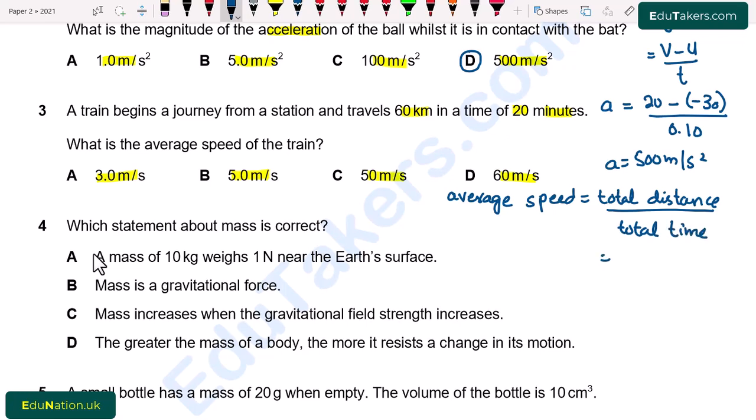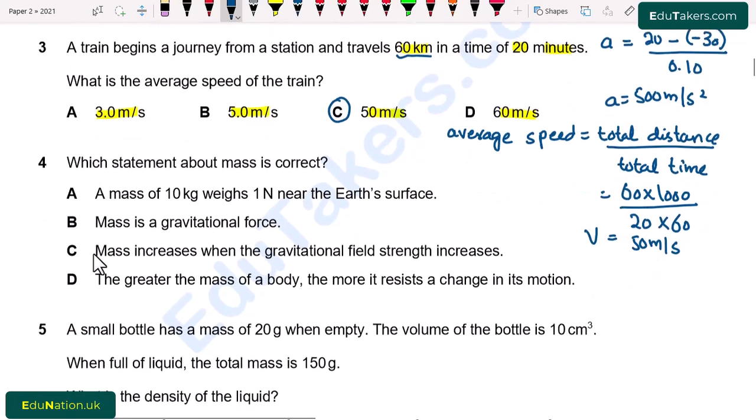Total distance here given is 60 km. So I write 60 multiplied by 1000, divided by time, which is 20 minutes, so 20 multiplied by 60. And this time is in seconds. So the value of average speed will be equal to 50 meter per second. So here option C is correct.